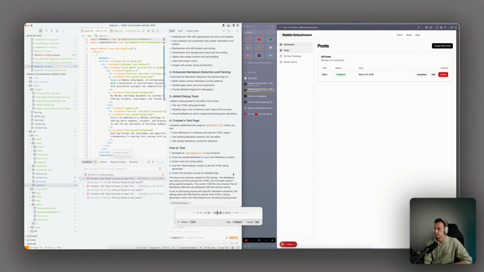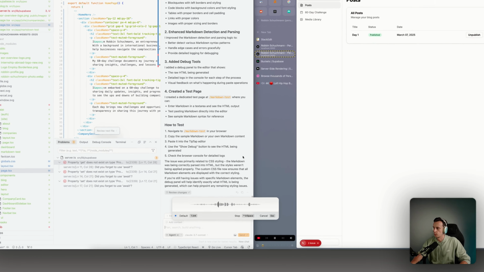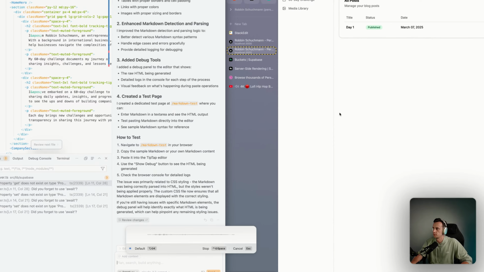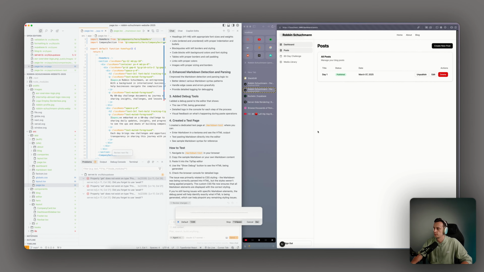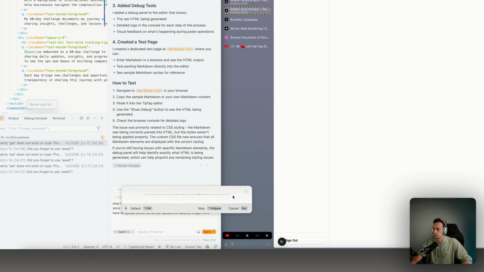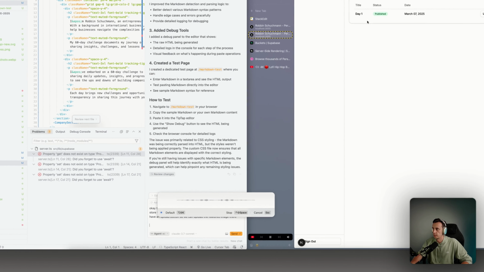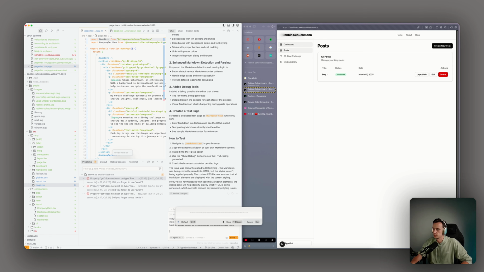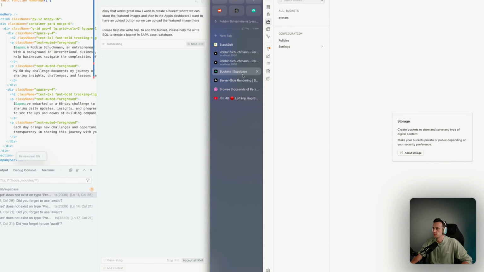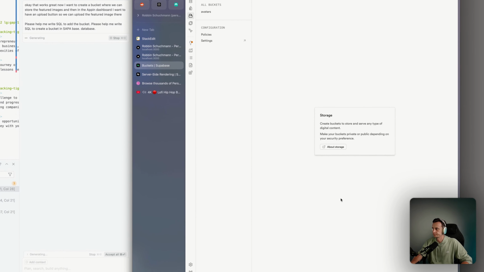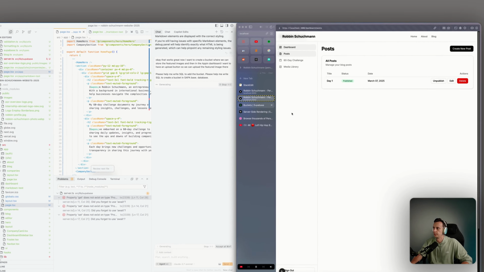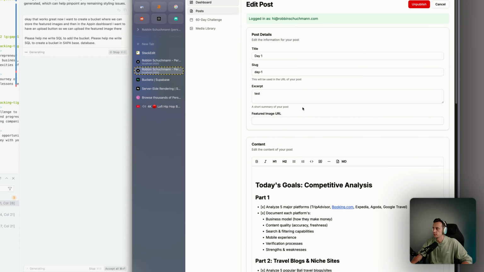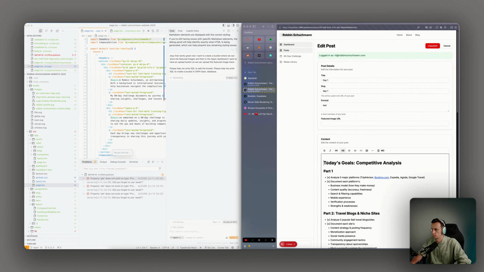Okay, that works. Great. Now I want to create a bucket where we can store the featured images, and then in the admin dashboard I want to have an upload button so we can upload the featured image there. Please help me write the SQL to create the bucket in Supabase. So as mentioned before, I want it to create a bucket where we can store the images. And then I asked it as well to create an upload button. So it's similar to WordPress kinda.